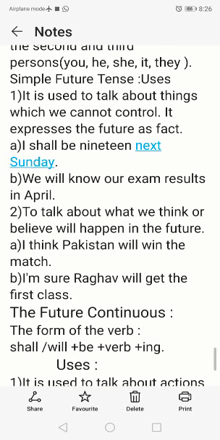Okay, next one, simple future tense and its different uses. First one, it is used to talk about things which we cannot control, in the sense of an event which is considered a fact. To indicate that, you have to use simple future tense. For example, I shall be 19 next Sunday. So this is the fact. We will know our exam results in April. That is also a fact.